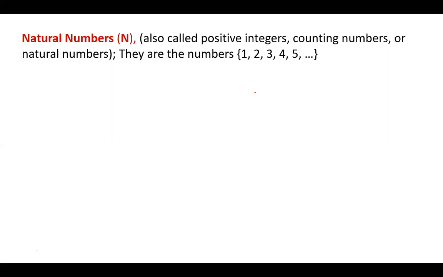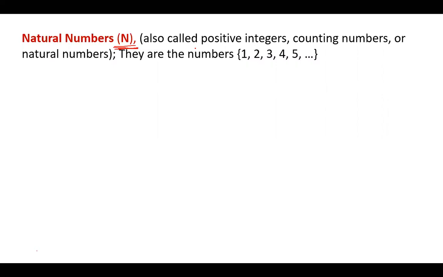You don't add a 0 when you're talking about natural numbers, and they are denoted by the letter N. This is the notation of natural numbers.